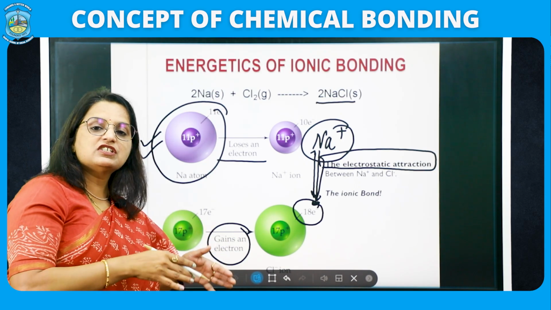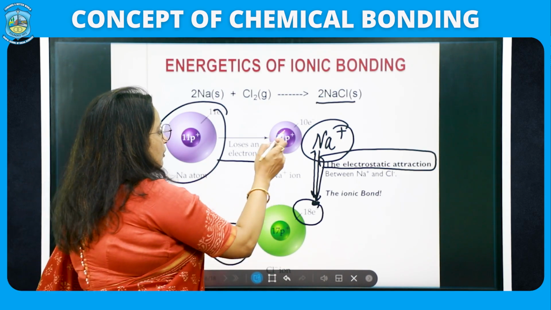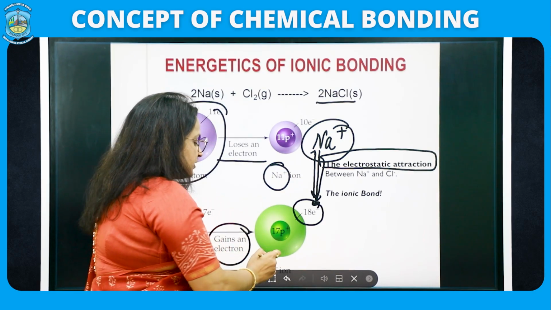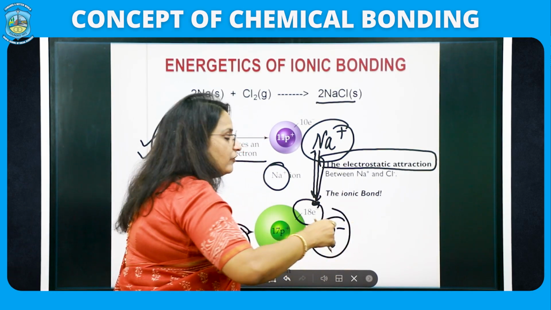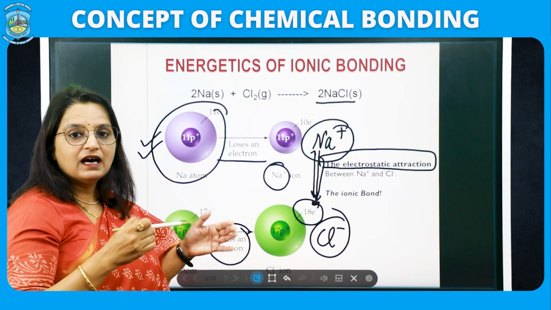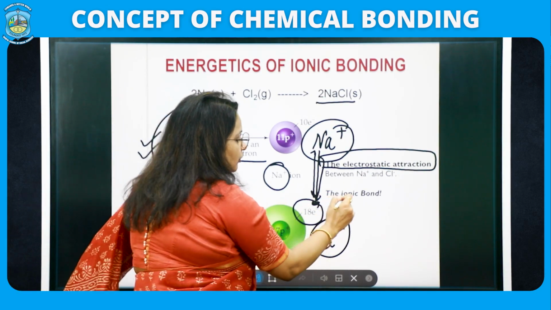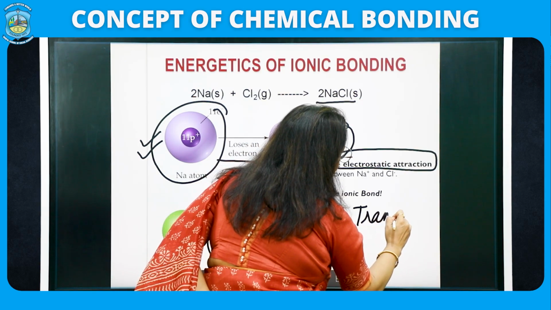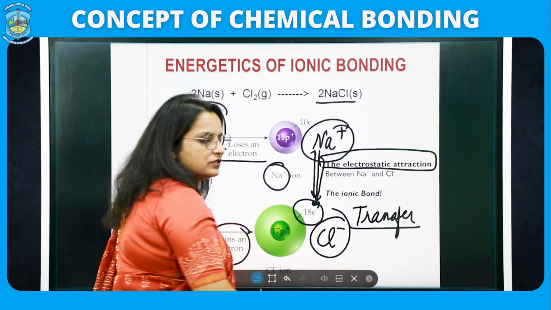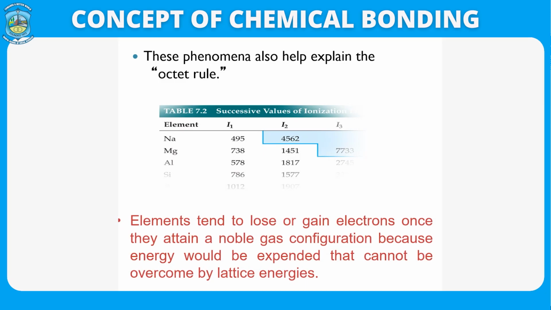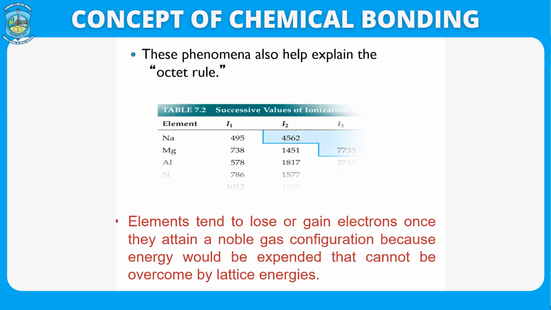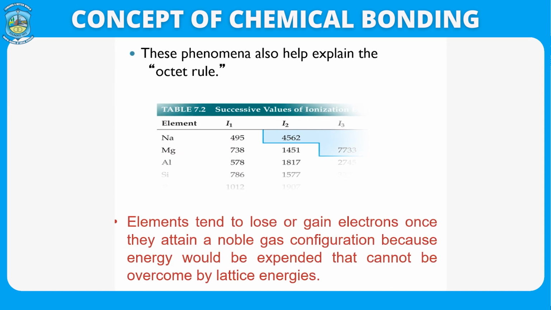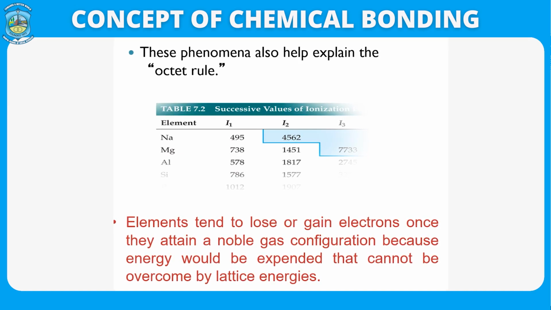The one which is losing the electron is the positive ion, and the one which is gaining the electron is the negative ion, and therefore we call it ionic bond, which is occurring purely by transfer of electrons.